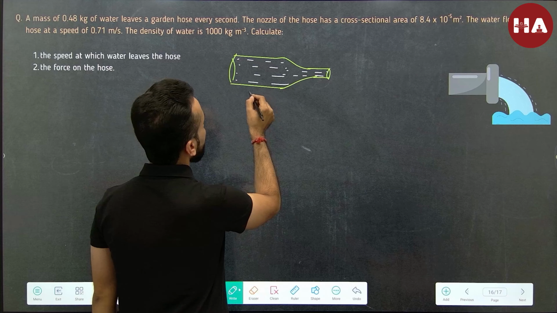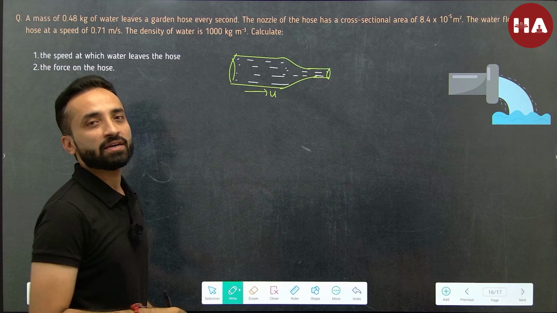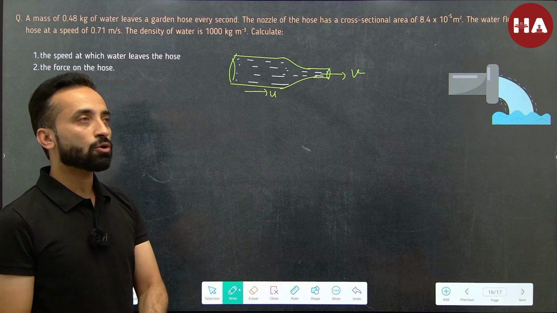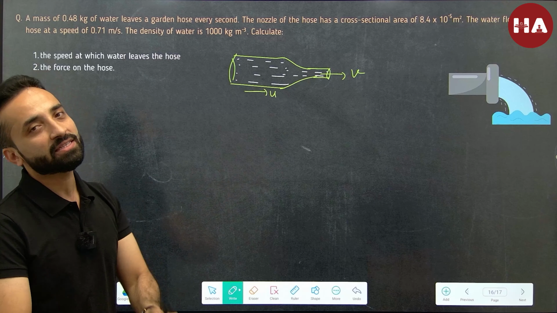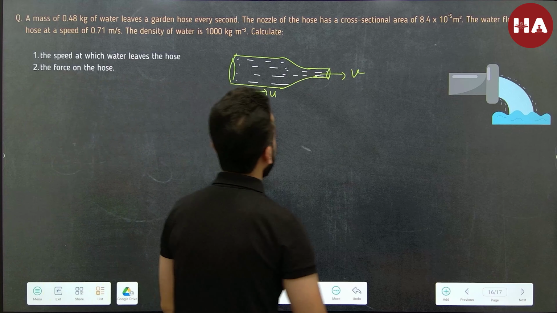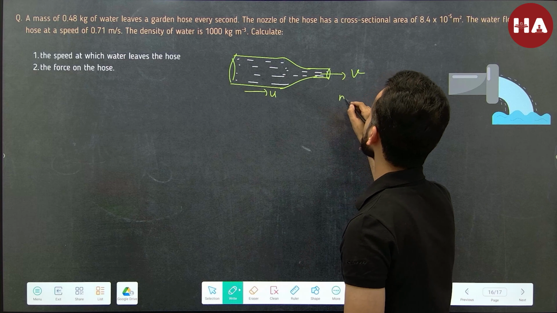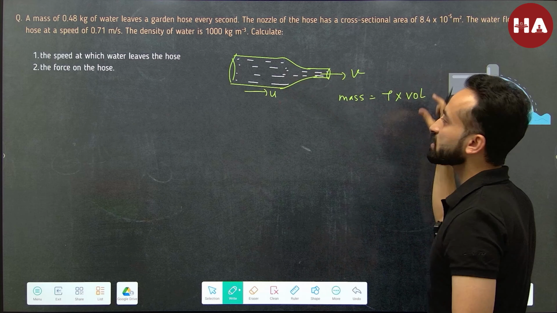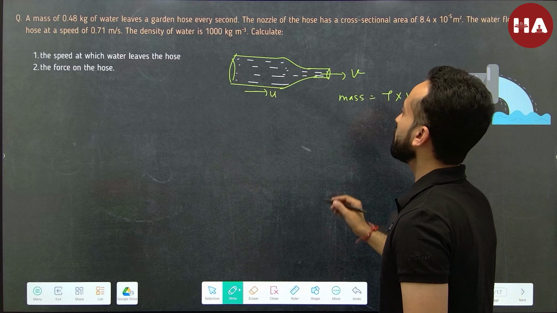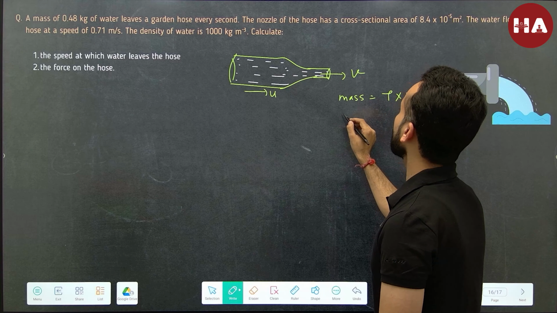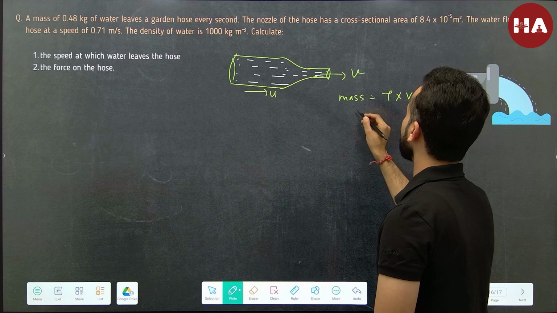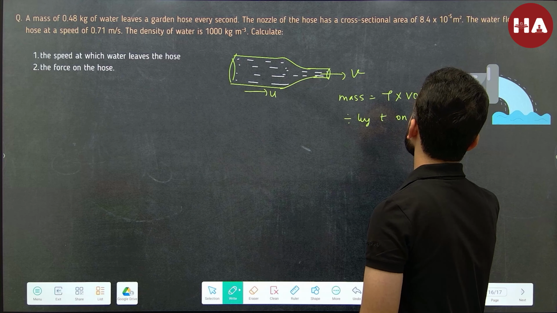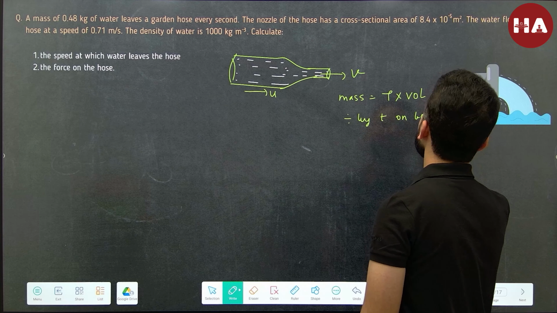So let's say if the velocity of water here is u, it will become v here, isn't it? First let's figure out the velocity with which the water is leaving the hose. For that, let's understand that mass is equal to density into volume. I am writing this for the water that is leaving the nozzle. So the mass is 0.48, or we can also keep it like that and divide by t on both sides.